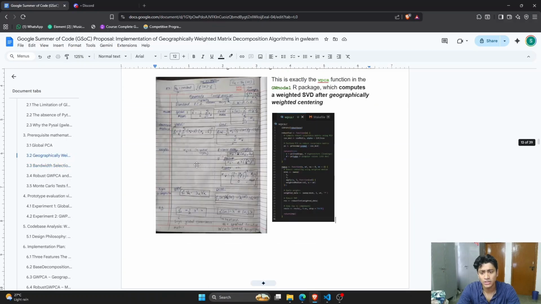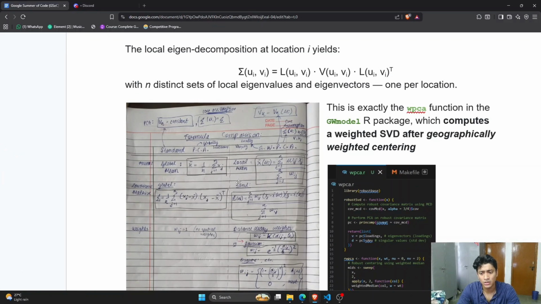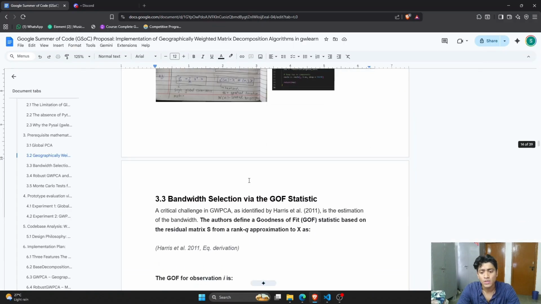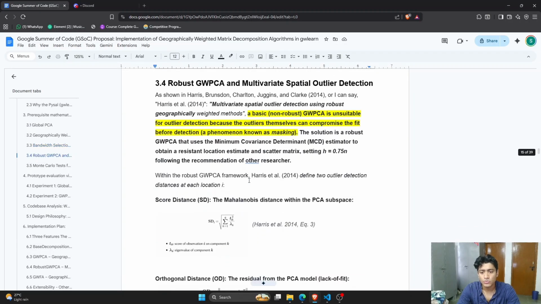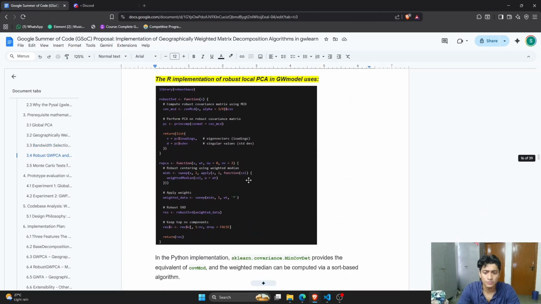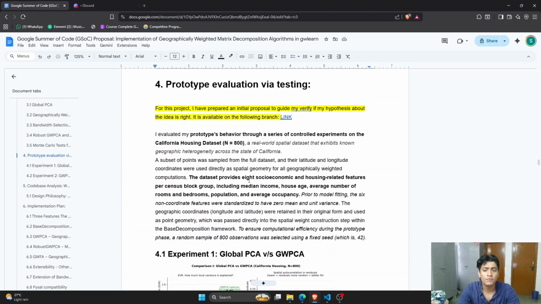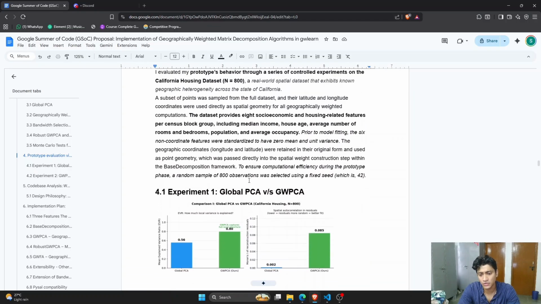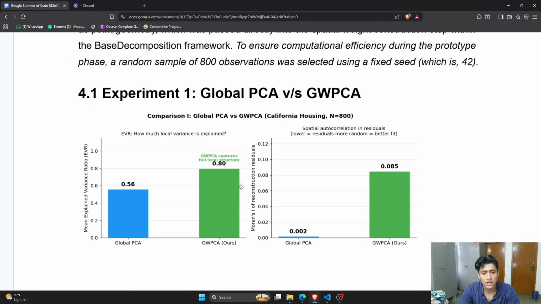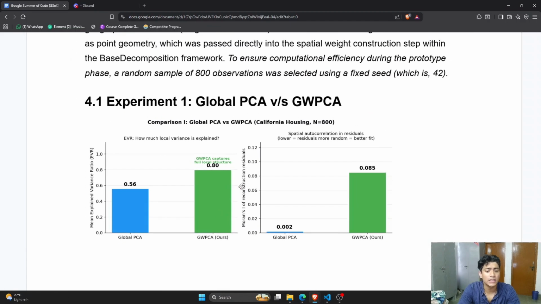Here are a lot of formulas and also a comparison between global model and local models. You can quickly go through this math. I have also built a very small prototype for explaining how everything is working. You can see the results that I've got, definitely showing that local models are performing better than global models.